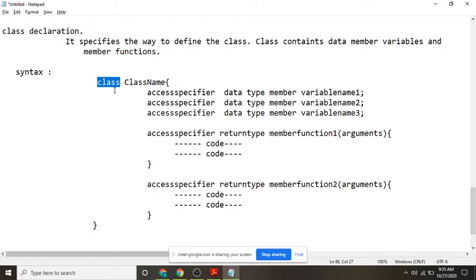What is the meaning of a keyword? A keyword is a word which has a specific meaning. It is used for a specific purpose. You cannot use a keyword as a variable name. Am I correct? So what are the keywords here? Private is a keyword, public is a keyword, protected is a keyword, int is a keyword, string is a keyword, class is a keyword. All these are different keywords. Okay?